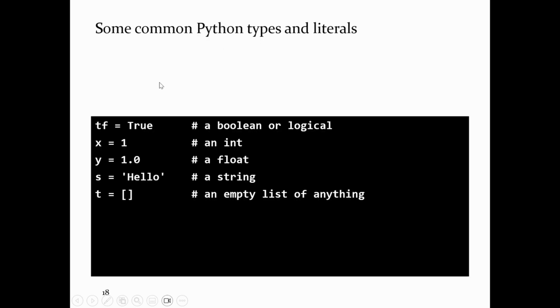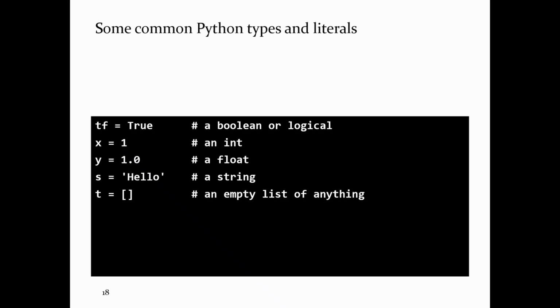All right, so in Python, variables don't have types, but objects do have types. So the word big T True corresponds to a Python object that represents logical true, and big F False is logical false. 1 actually corresponds to an object in Python that represents an integer value 1. It's not the number 1. In Python, this actually corresponds to an object.